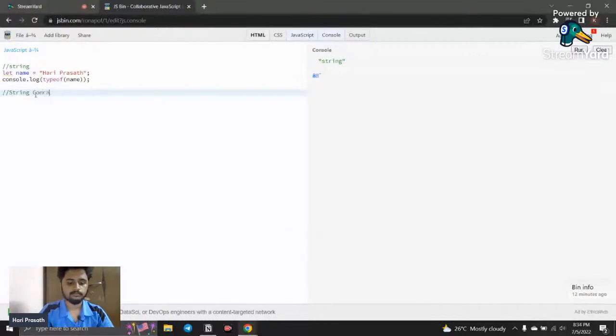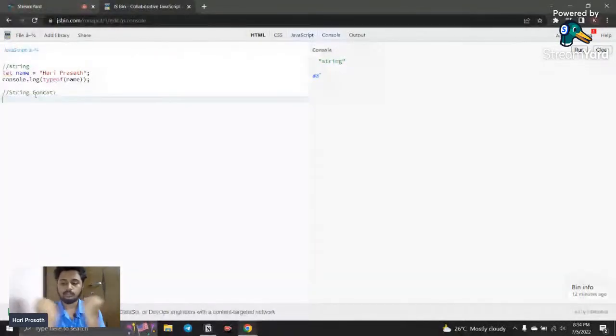Concat. So what is meant by that? It means joining two strings. For example, if the user gives his first name and his last name, and I need to join these two names of a person and bring them into a single one, how can I do that? That is called concatenation.